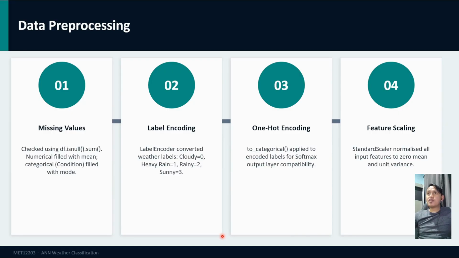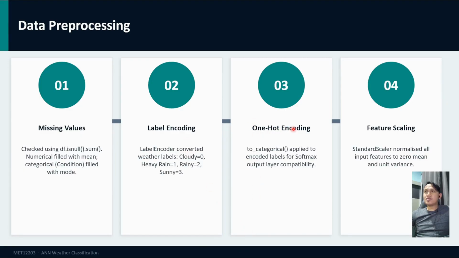Before training any ANN model, we must clean and prepare the dataset. Step 1 was checking for missing values using this. Any missing values in the numerical columns, temperature, humidity, rainfall and wind, will be filled with the mean value of that column. The missing values in the condition column were replaced with the mode. Step 2 was label encoding. The condition column is a text label, but ANNs can only process numbers. So we use the label encoder to convert cloudy to 0, heavy rain to 1, rainy to 2, and sunny to 3.